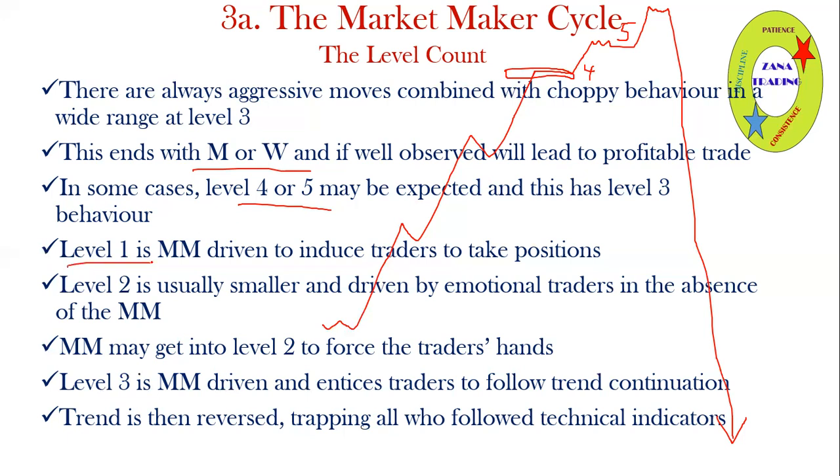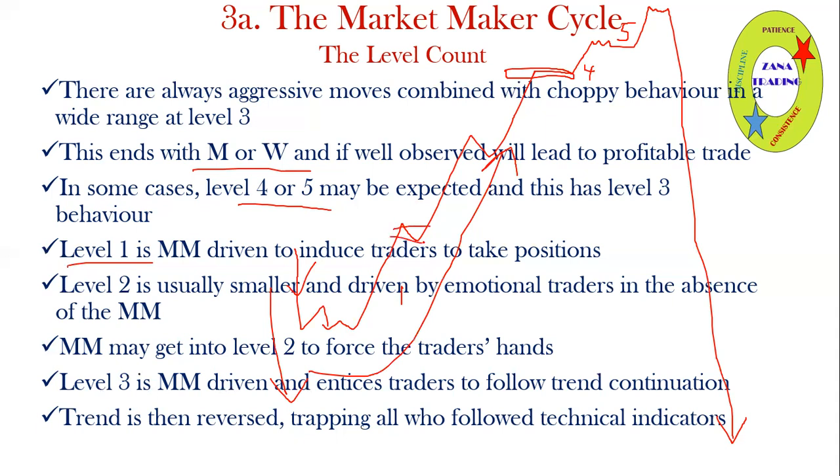So at level 1, the market maker drives the level to induce traders. So how do they drive it? They drive it through the previous stop band. So they do the stop band, many people go on the sell, then they start going up. So they come in here, they trap people, you start getting into deeper losses. Sometimes you stop yourself out at a loss.